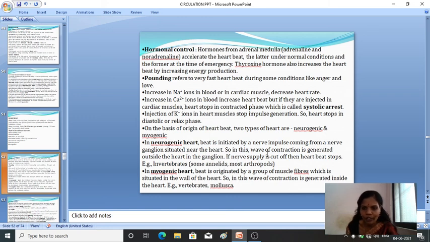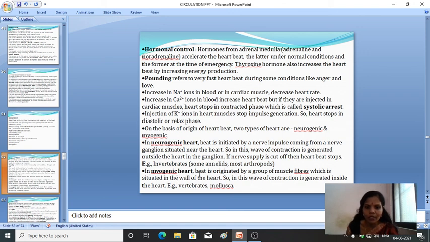So in this way the contraction is generated outside the heart, in the ganglia. If the nerve supply is cut off from the heart, then the heartbeat stops. Okay, if the nerve supply is cut, immediately the heartbeat stops. Generally this neurogenic heart, you can see, is present in the invertebrates, some annelids and the arthropods, where the complete heartbeat is initiated from the ganglia, that is through the nervous system, nerve ganglia which is situated in the heart.